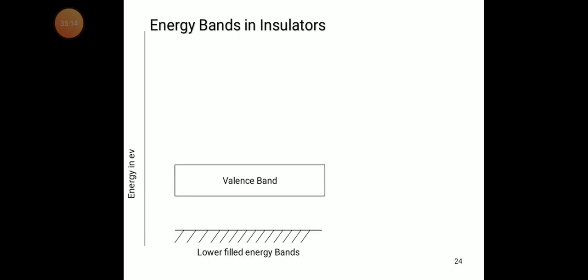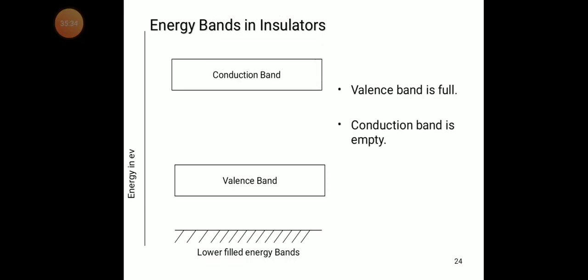So, energy bands in an insulator. How can we construct the energy bands in the insulator? Already you know that in the insulator the valency band is fully filled and the conduction band is empty.